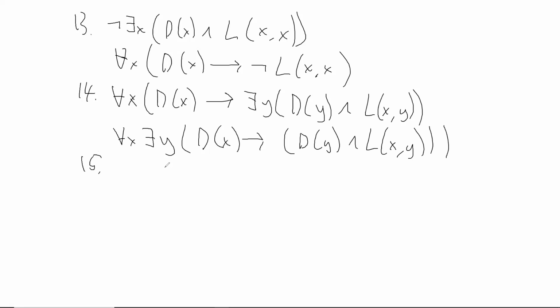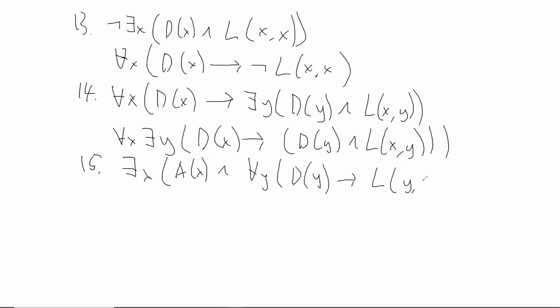Okay, 15. There is an animal that is smaller than every dog. So there is an animal. There exists an X such that X is an animal, and the animal is smaller than every dog. For all Y, if Y is a dog, then the dog is bigger than the animal.